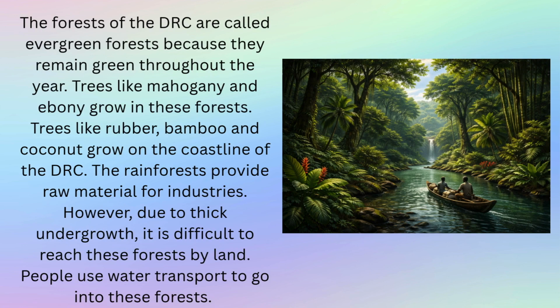Trees like mahogany and ebony grow in these forests. Trees like rubber, bamboo and coconut grow on the coastline of the DRC. The rainforests provide raw material for industries. However, due to thick undergrowth, it is difficult to reach these forests by land. People use water transport to go into these forests.